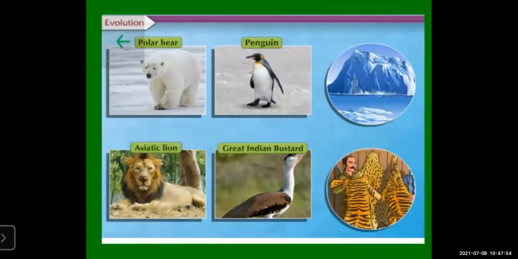Different animals like the polar bear are fit to live in the polar region. So they live there. But due to human activities or due to weather or climate change, these animals also got extinct.